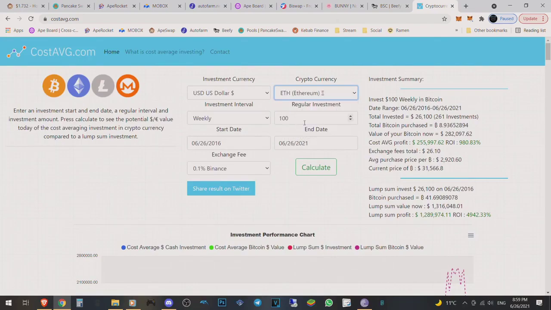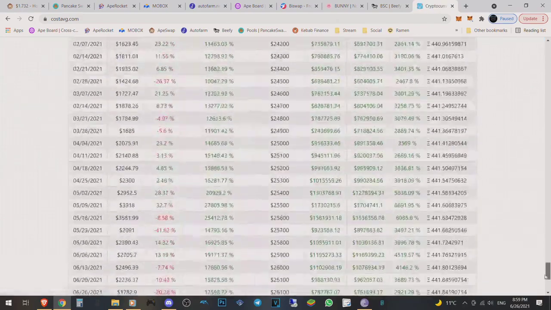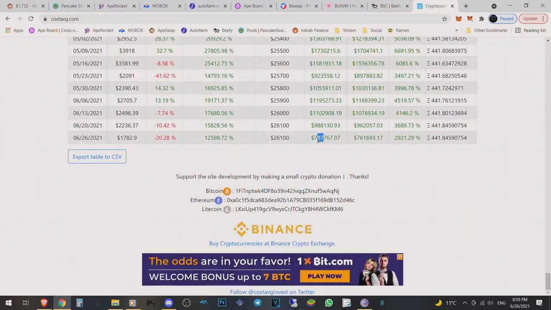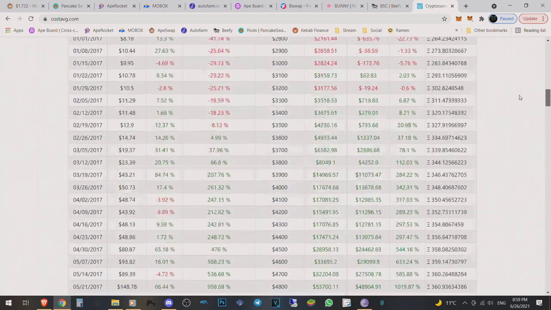So we can just say Ethereum, for example. If you did that on Ethereum, it's busy calculating, you'd be up almost $800,000. No, this is with profit margin here. So you would have made $761,000 in 5 years. So it really, really adds up.